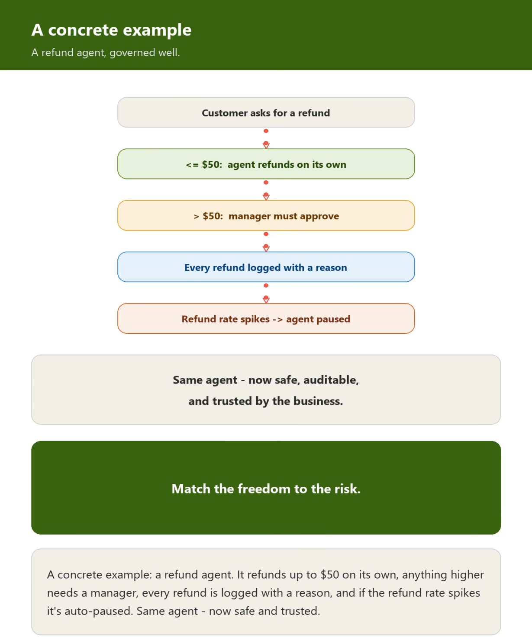Let us make it concrete. Imagine a customer service agent that can issue refunds. Good governance means it can refund up to $50 on its own, anything higher needs a manager to approve, every refund is logged with a reason, and if the refund rate spikes, the agent is automatically paused. Same agent, but now it is safe, auditable, and trusted by the business.